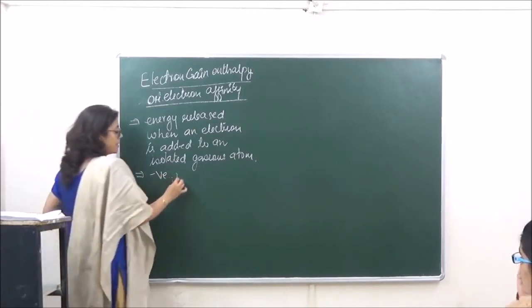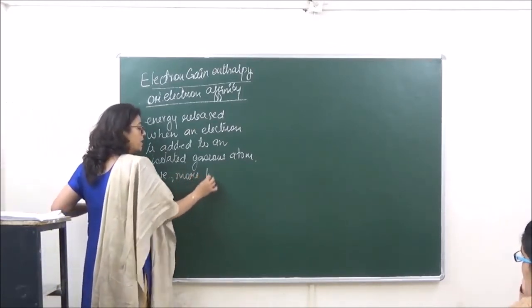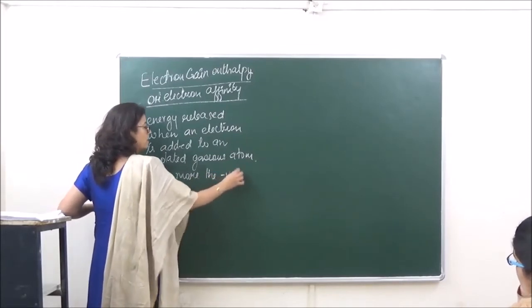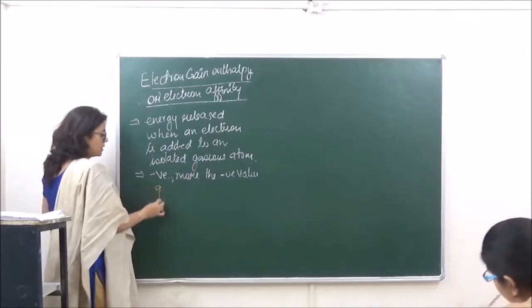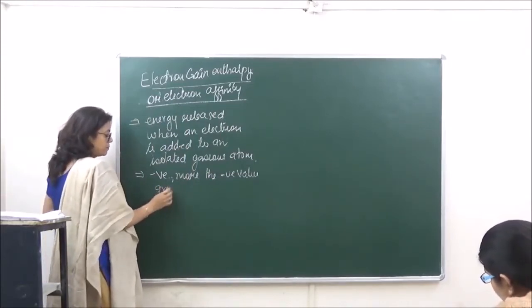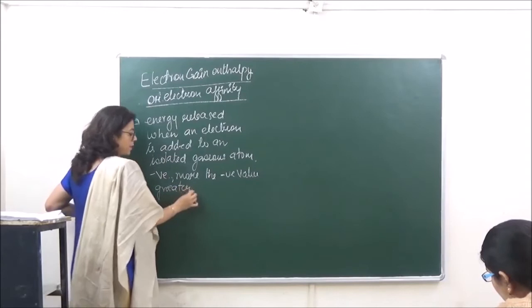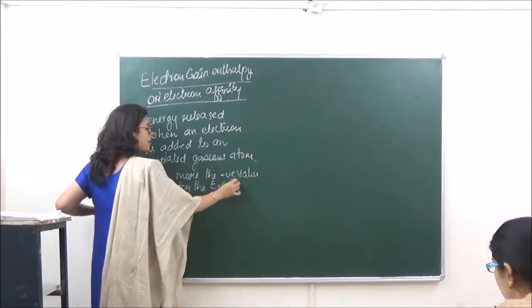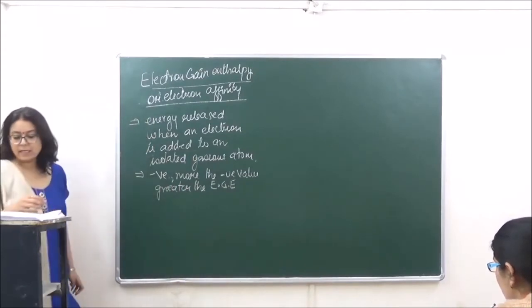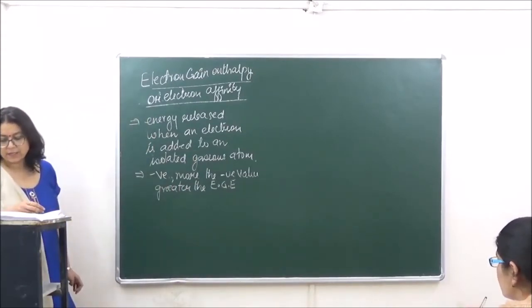Therefore we say that the more negative the value, the greater the electron gain enthalpy, and the more easily the electron is going to be added.